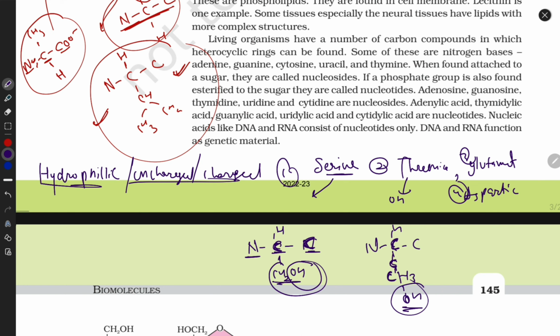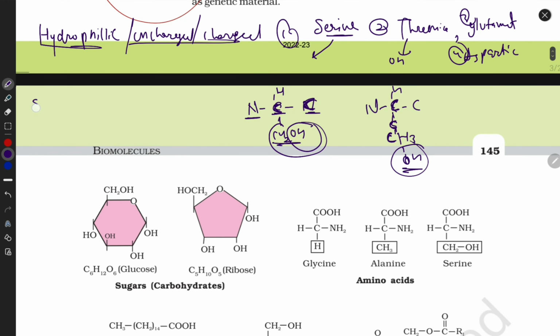Some amino acids contain a sulfur group also, like methionine. This is advanced, guys. If you want to memorize this, of course you can memorize, and if you want to escape this, that's your headache.